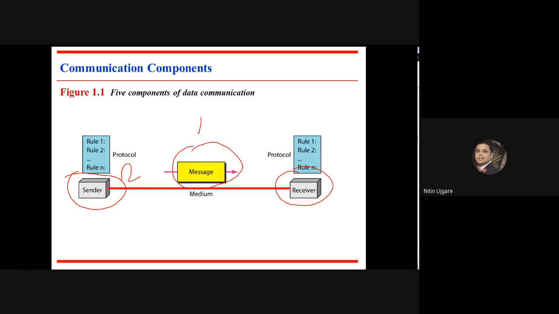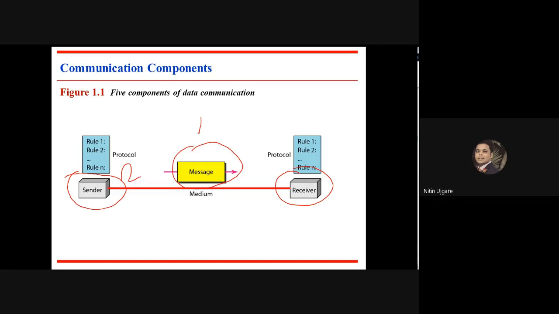Then the third component is the receiver. Receiver is the device which actually receives the data or the information from the sender. And again, the receiver may be a workstation, a computer, or a mobile phone which actually receives the information. I hope these three components are clear.